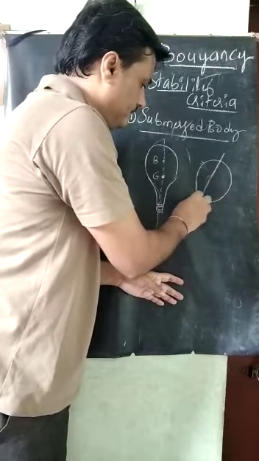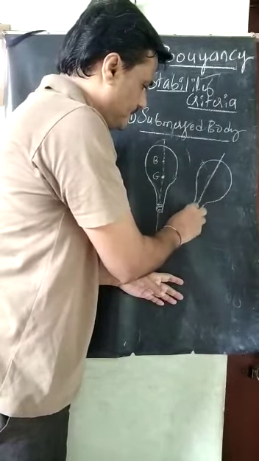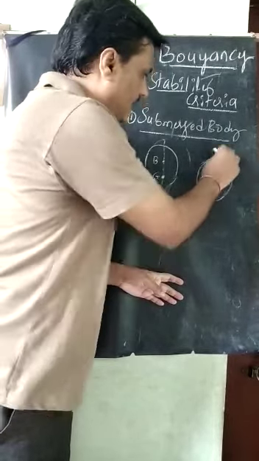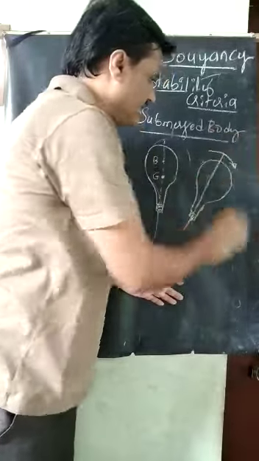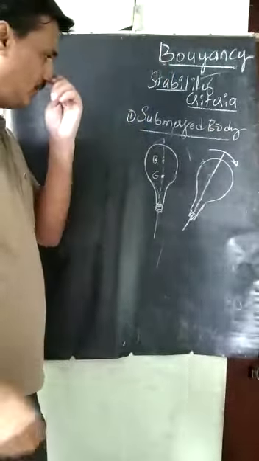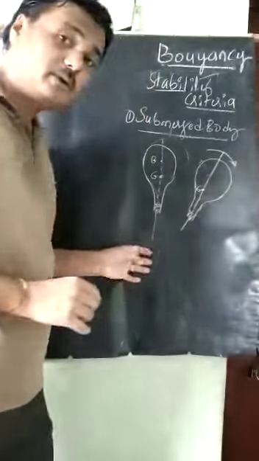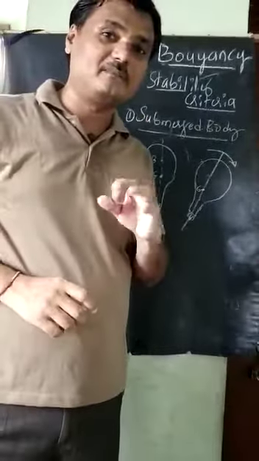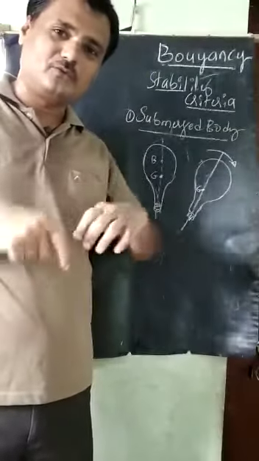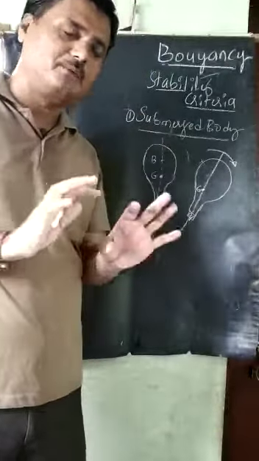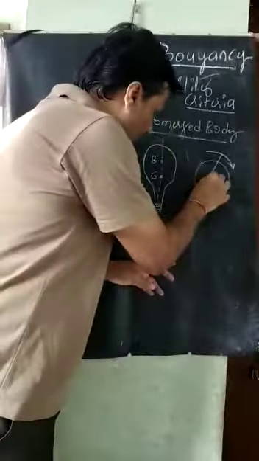See this. For the same body, if I give some external disturbance with some angle, what about G? G will be here. What about B? Because it is a submerged body, it is in the fluid only, so B will also be here.